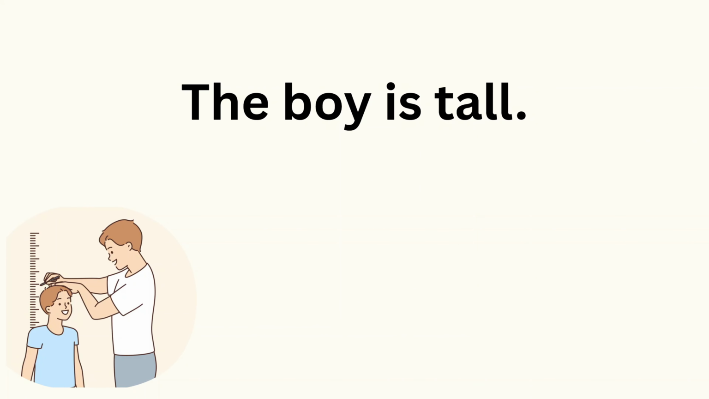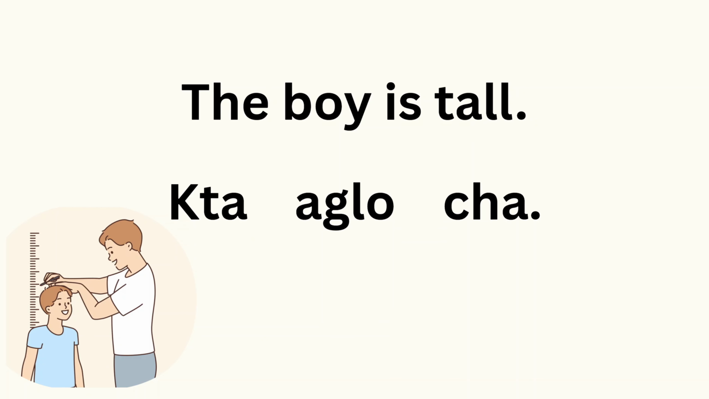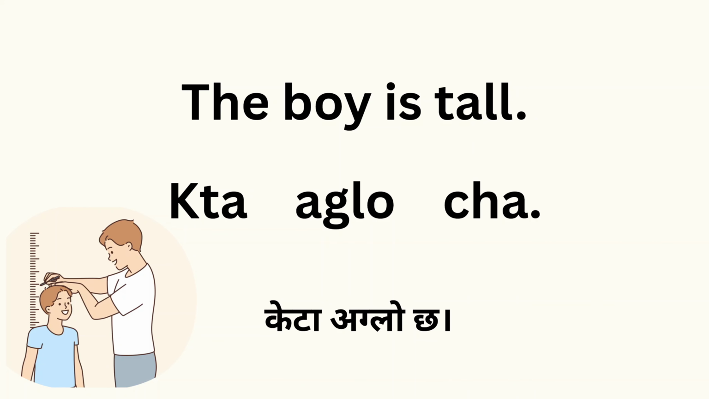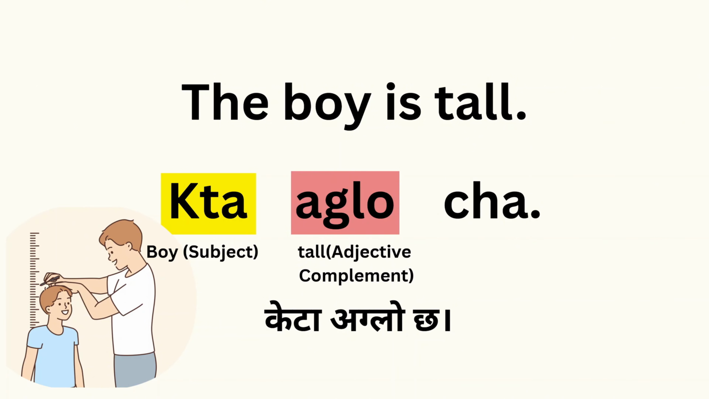Now let's look at a couple more sentences. Let's look at this sentence. The boy is tall. To say this sentence in Nepali, you would say Keta aglo cha. In this sentence, keta means boy, which is the subject. Aglo means tall, which is the adjective complement. And cha is the verb is, or to be.